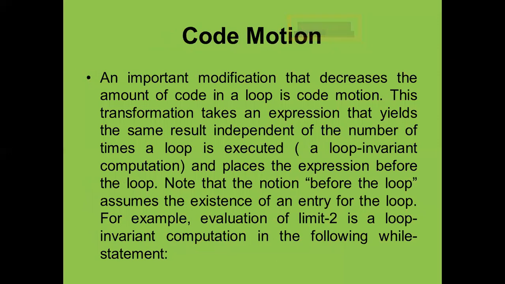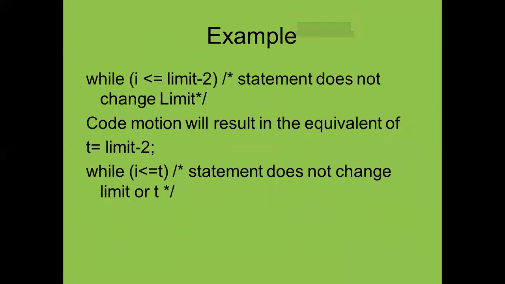So first is code motion. Now you can see here the example: while I is less than or equal to limit minus 2. We can see the statement does not change limit. Code motion will result in the equivalent t equals limit minus 2, replacing limit minus 2 by t, and again we write while I less than or equal to t. So this is equivalent to while I less than or equal to limit minus 2.